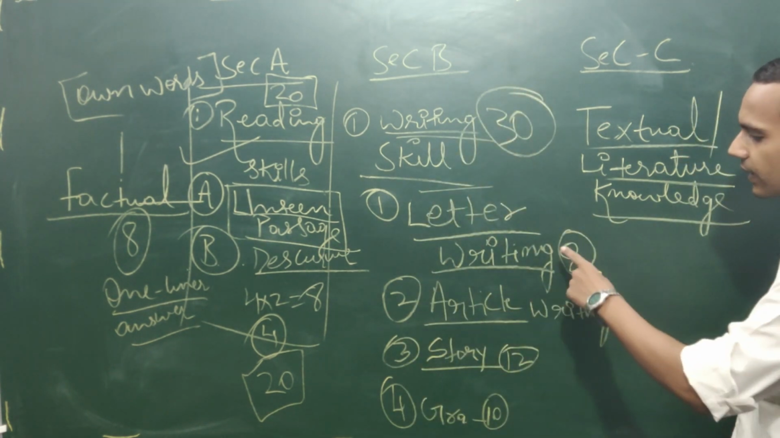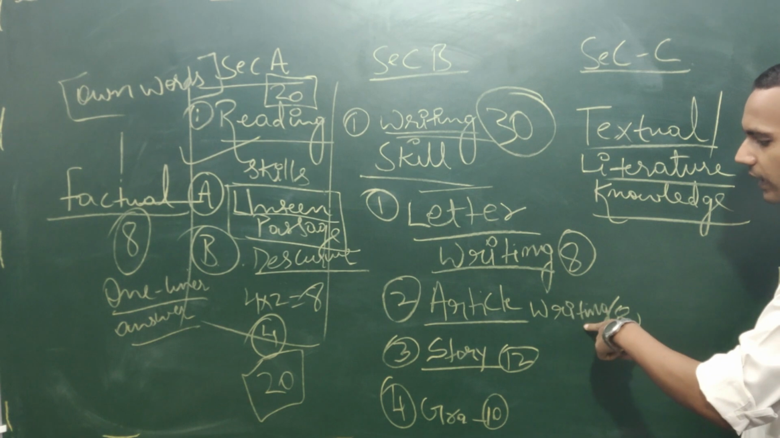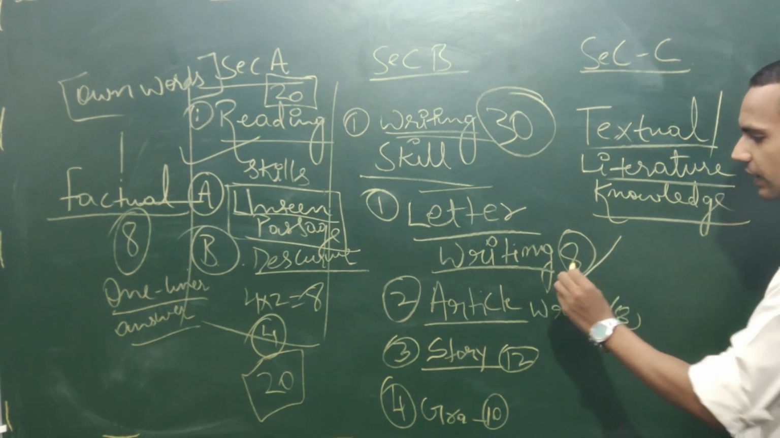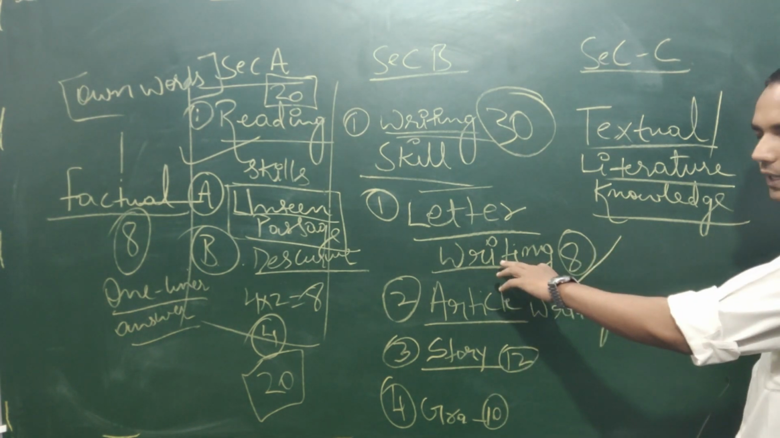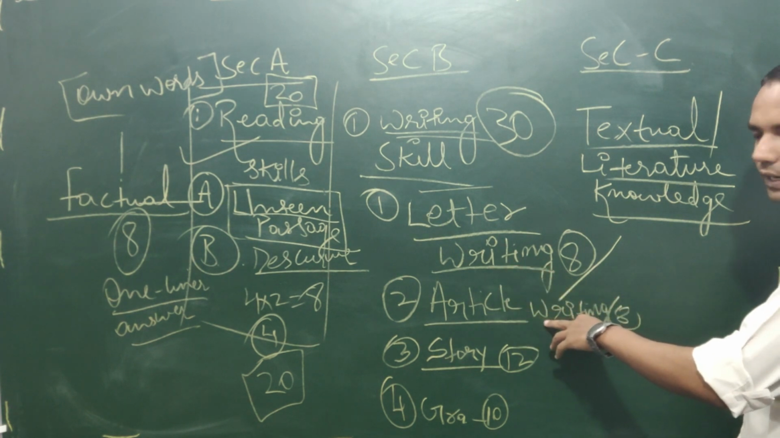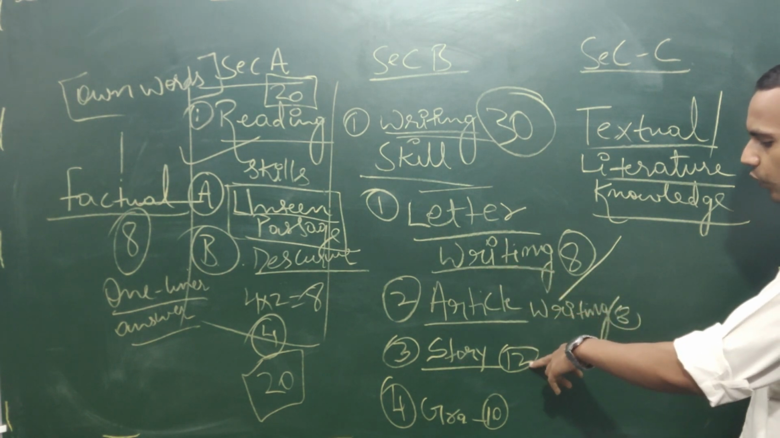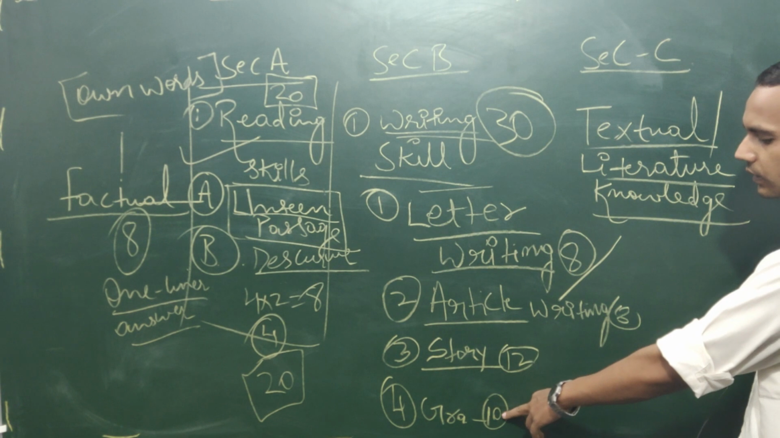So if they are asking letter writing, they are not asking article writing. So we can say that is the option. Maybe either letter writing will come or article writing will come. So 12 plus 8, 20 plus 10, 30.